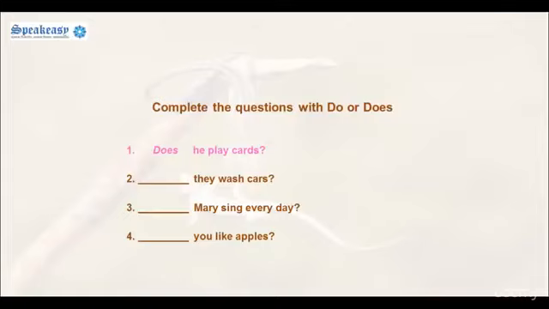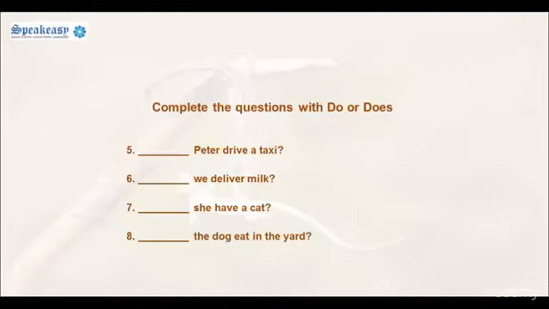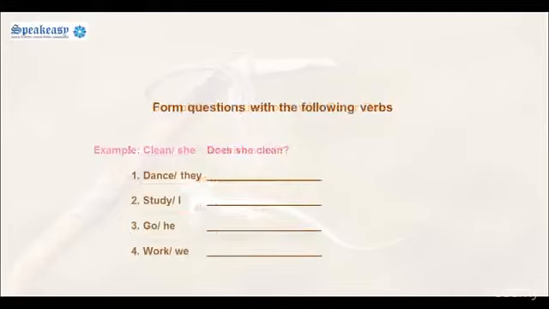Complete the questions with do or does. For example, does he play cards? Form questions with the following verbs. For example, clean and she can form the question, does she clean?